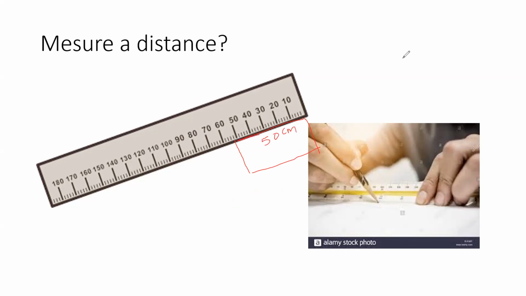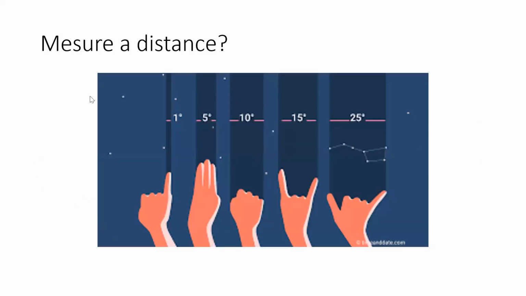This one. 50 centimeters. And if you put the rectangle like this, you will have 20 centimeters. Oh, that's pretty clever. Yes, I know. So look at this. You can measure also with your fingers.